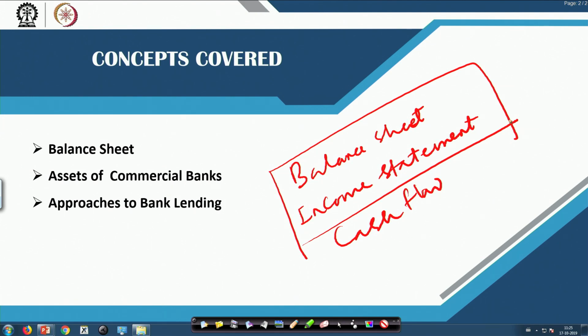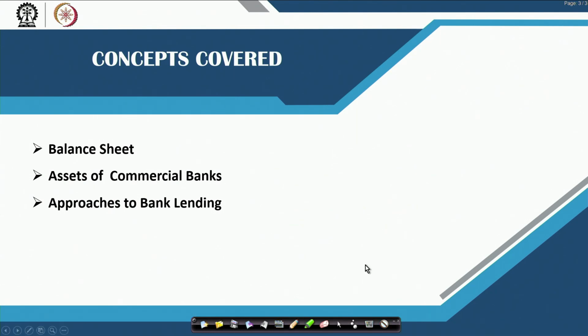So, these are the three different issues we will be discussing today. We will define the balance sheet, we will discuss the different assets of the commercial banks which come under the balance sheet, and the approaches the commercial banks follow for lending purposes.